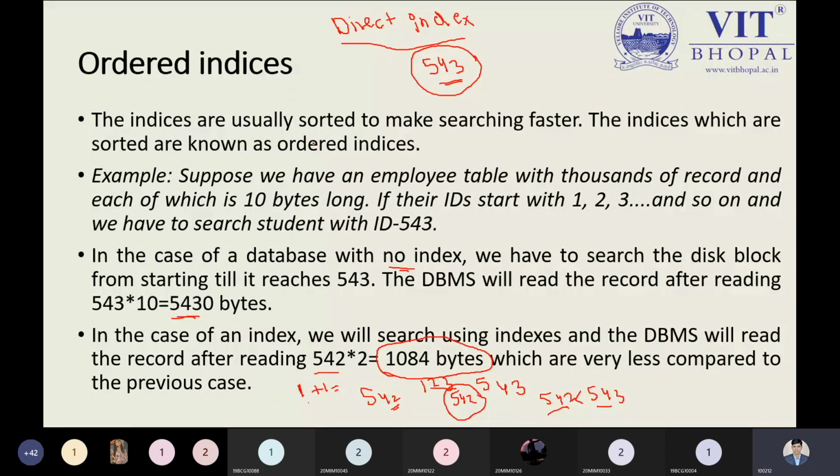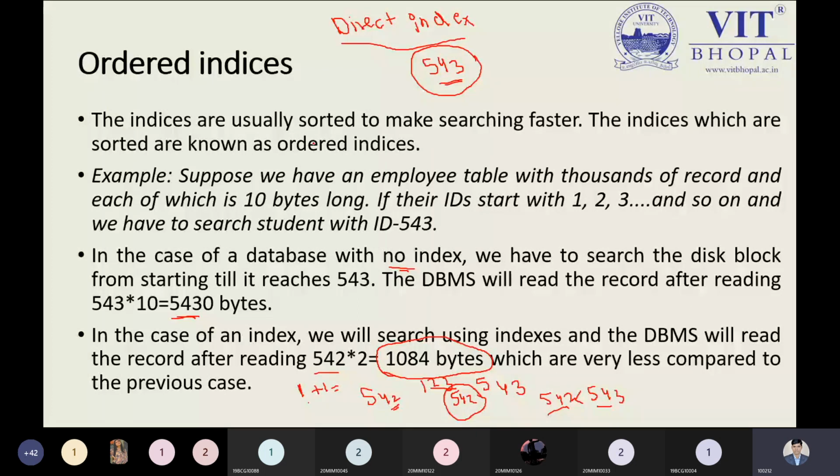As you can see on the slide, we are looking at order indices. These are indices that are stored or sorted to find records in a fast way. By default, information is stored on a first come, first served basis. It doesn't mean the information is sorted, and it doesn't mean it is unsorted.